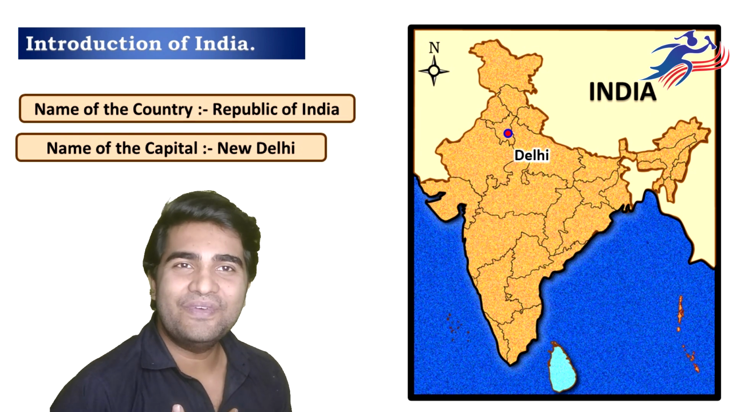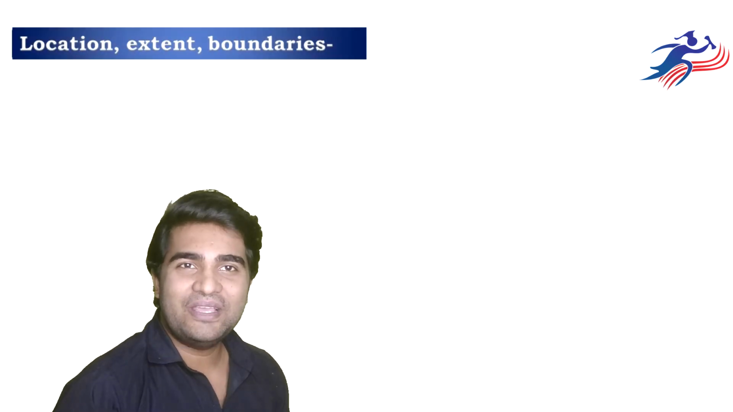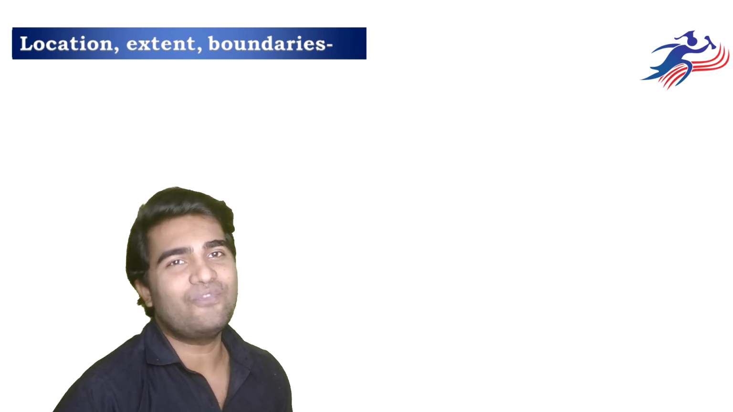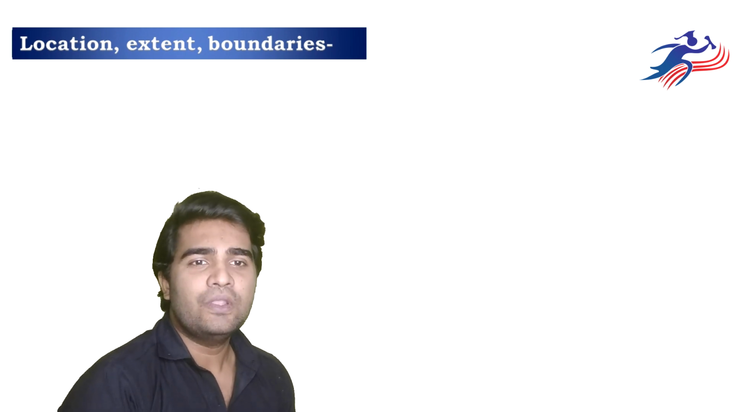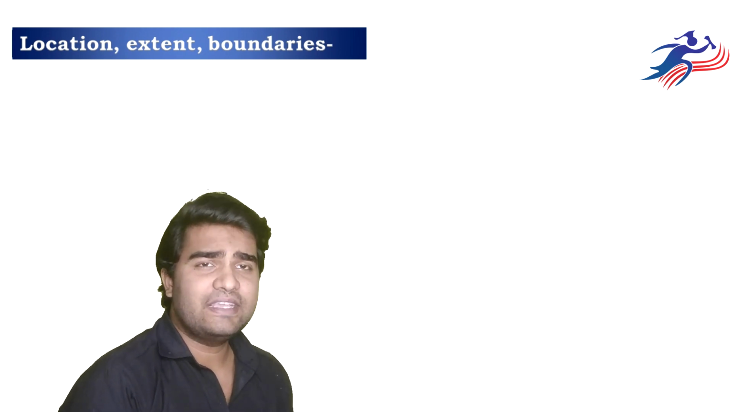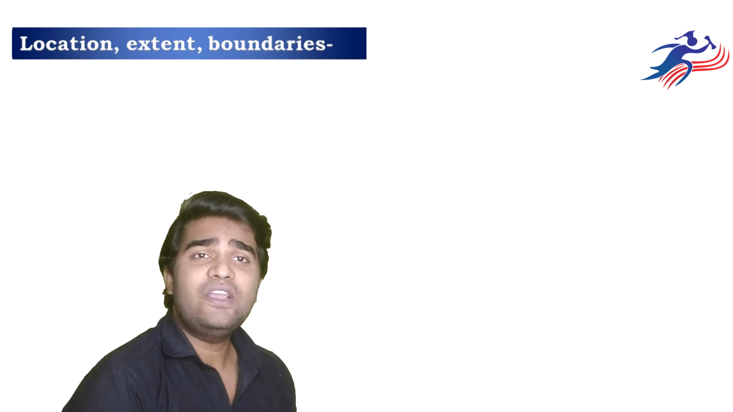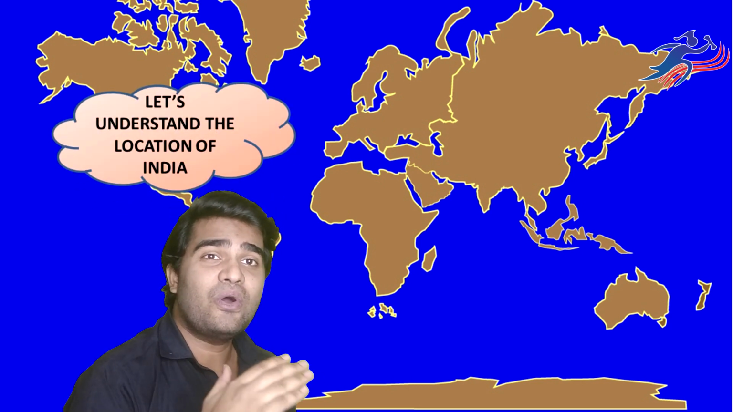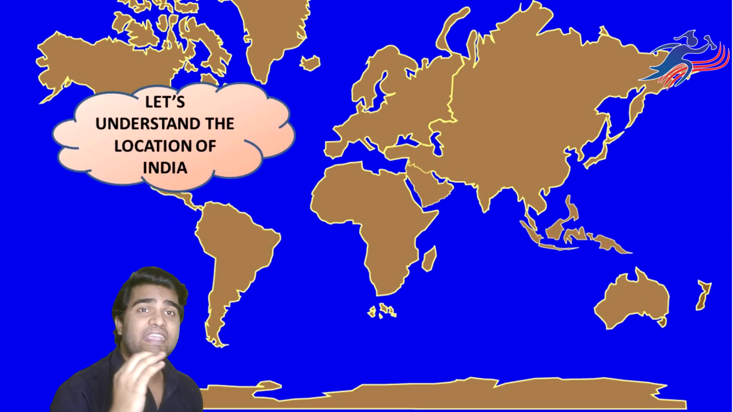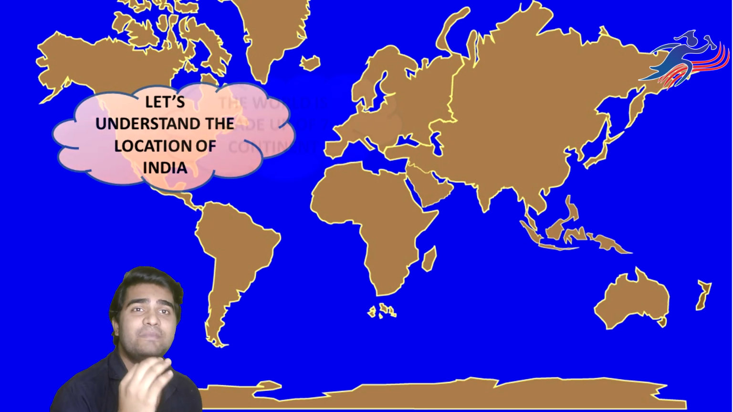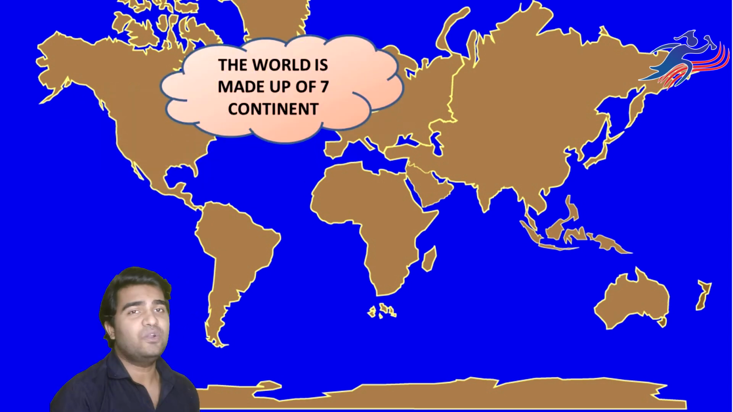So moving further, let's talk about the location, extent and the boundaries of our country, India. Talking about location, boundaries and the extent, you must be able to see this world map here. How many continents do we have? Let's understand the location of our country, India, taking into consideration the continents, hemisphere, and the exact location.